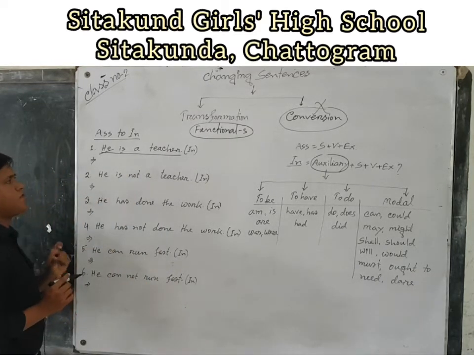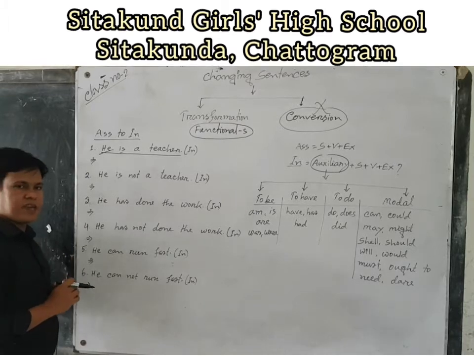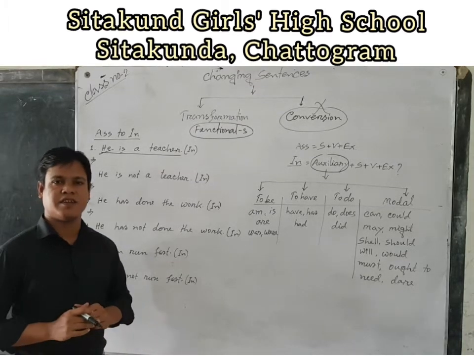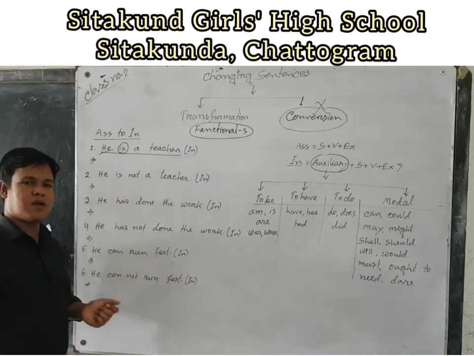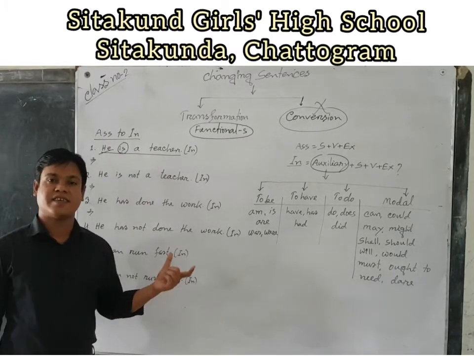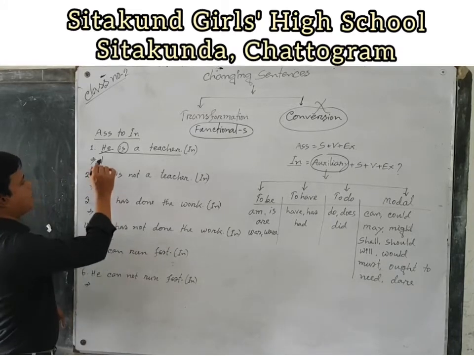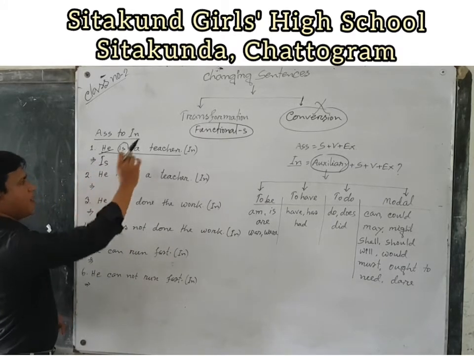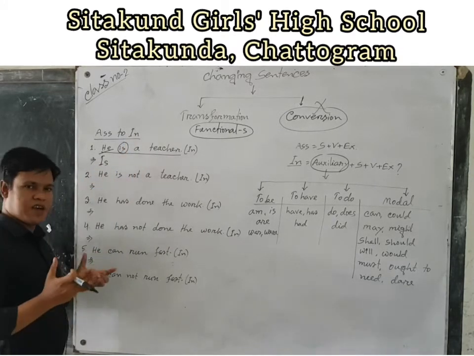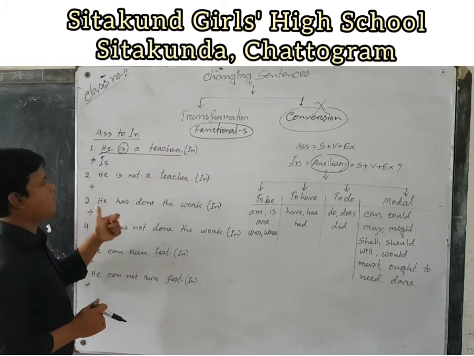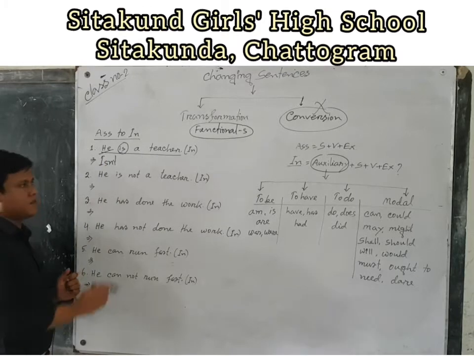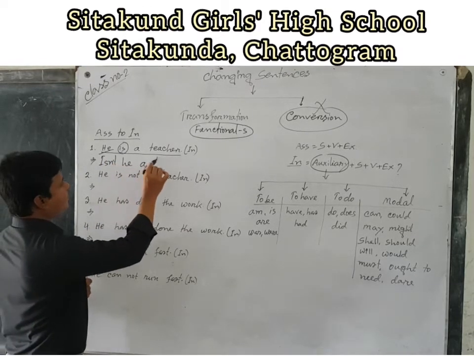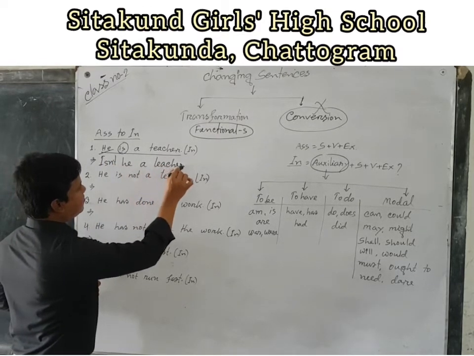So we have to notice, is there any type of auxiliary in the assertive sentence? Yes. Is there an auxiliary verb? What is this? This is. So we have to write the auxiliary at the first, and since the assertive sentence is affirmative, the interrogative will be negative. So we have to make it isn't. Isn't he a teacher?